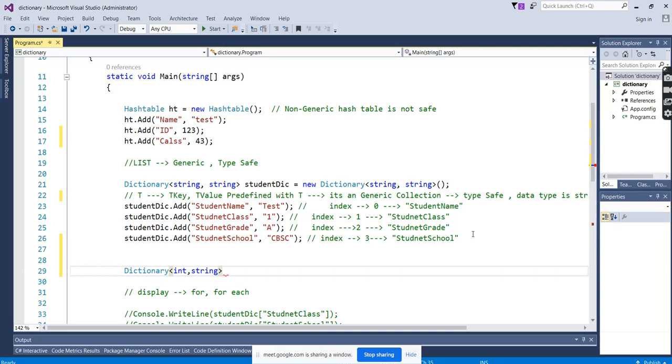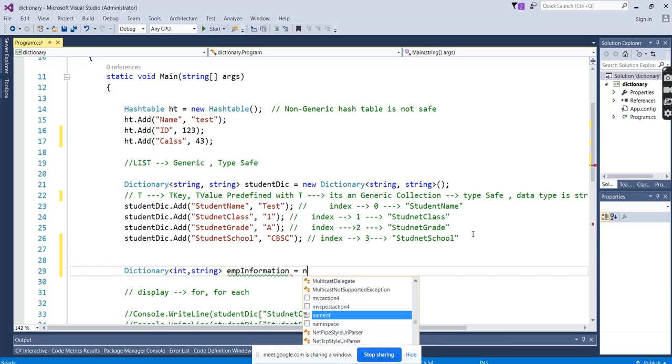But when you are giving the values, you cannot mix both. You cannot mix integer and string while entering the values. Values have to be string only. For example, employee ID or employee information.